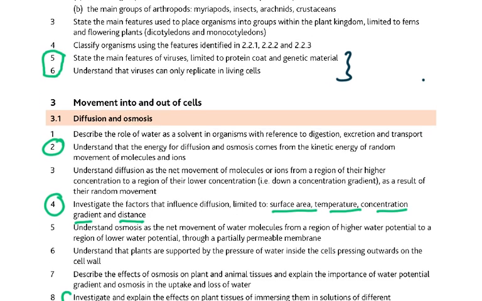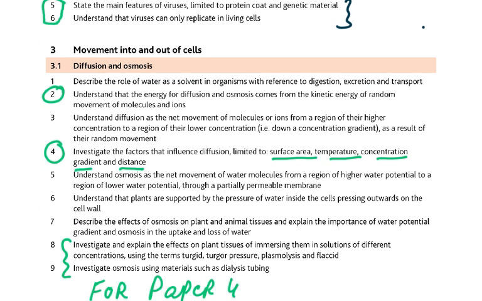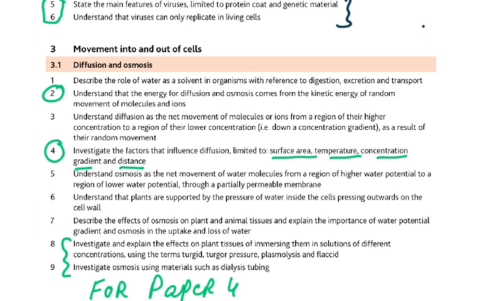Then the important part is in the chapter on diffusion, movement of cells. Understand that energy for diffusion and osmosis comes from the kinetic energy of random movement of molecules and ions. Then investigate the factors that influence diffusion: surface area, temperature, concentration gradient, and distance. These are the points that you need to remember in a question which might come on this. Then, of course, I want you to look at these for paper 4.